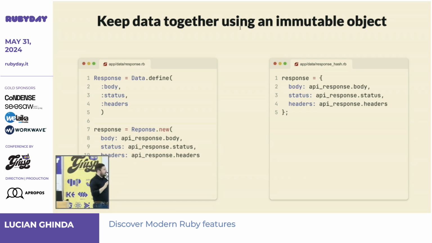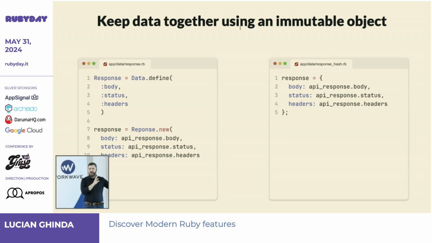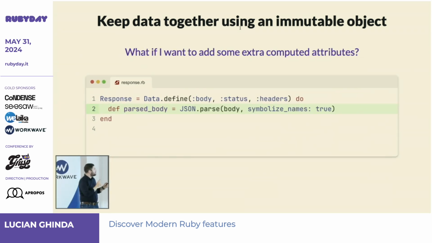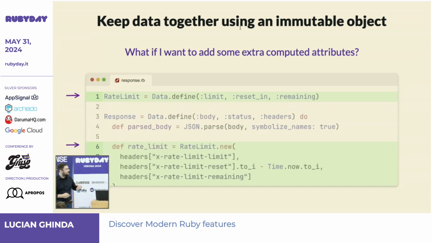One, a hash is like an anonymous structure. Can you grab all the cases in your code where you have this structure? Hard, right? But you can grab response if you want. With LSPs, you can go to source very quickly, or go to where instances are used. But more so, you can add computed attributes on the defined data. Simple attributes. I made it endless, but you don't have to make it endless. So simple. You can make it like this, which you cannot do in a hash.